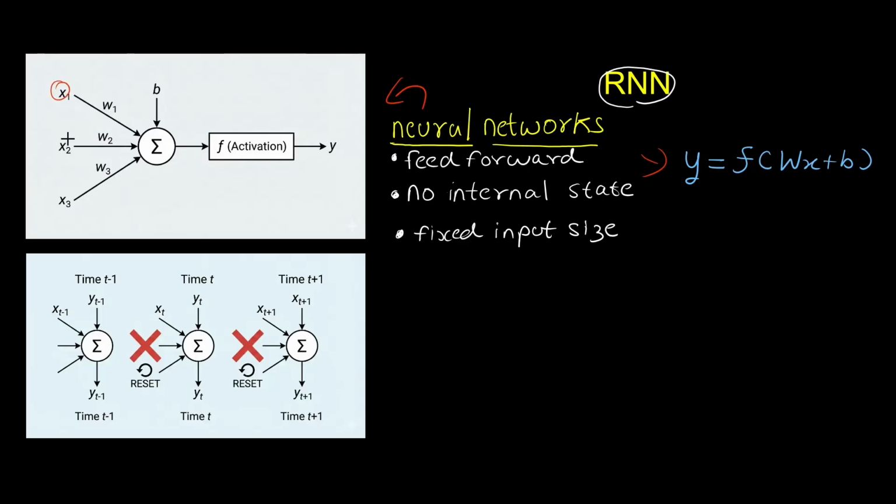We have the inputs multiplied with the weights and added with the bias. This is passed to the activation function to yield the output. Here you can see this is a one-way street, also called a feed-forward neural network because it's in one-way direction.